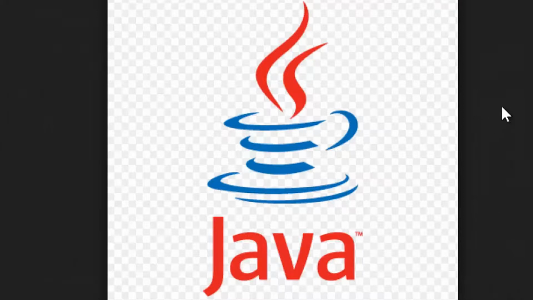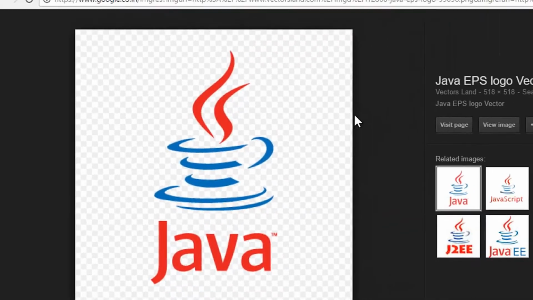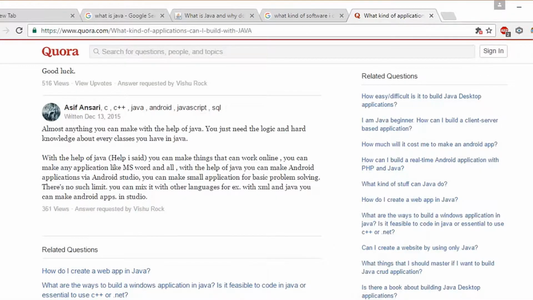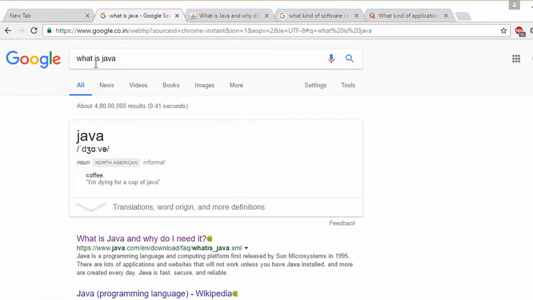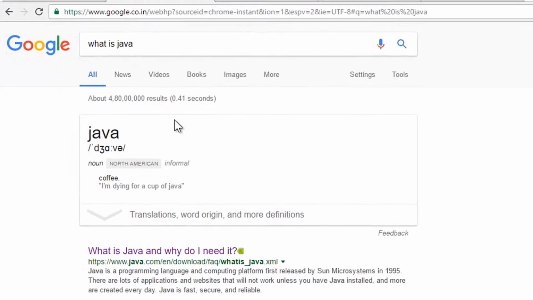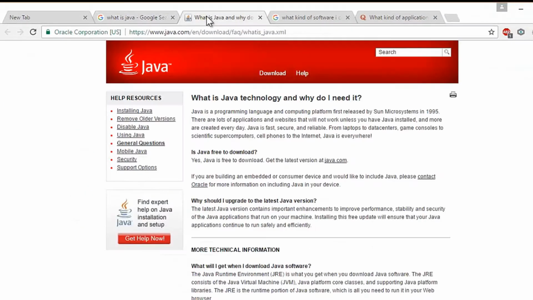As you can see, the logo in front of you is just a cup of coffee which is hot, and everyone likes Java. That's a cup of coffee. So let me just close this image and jump back and ask the question to Google, because I have not created Java, so take the help of Google. So what is Java?